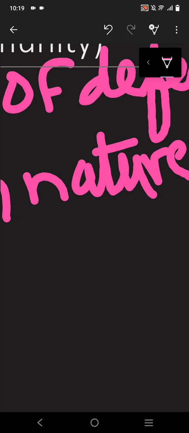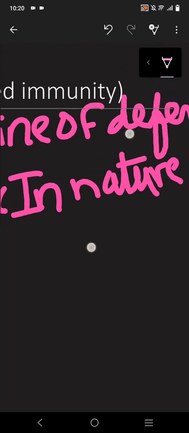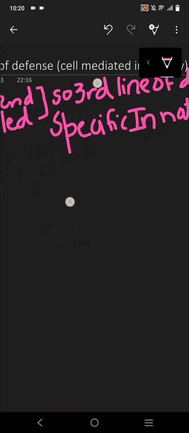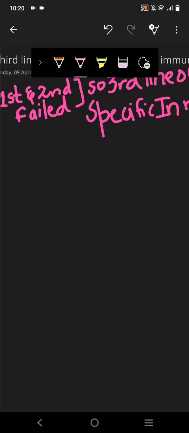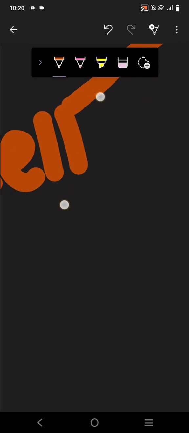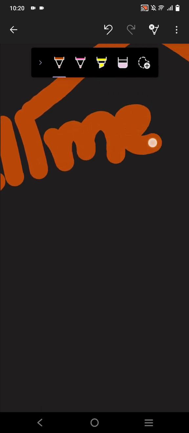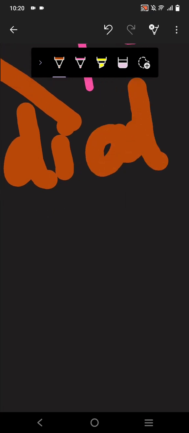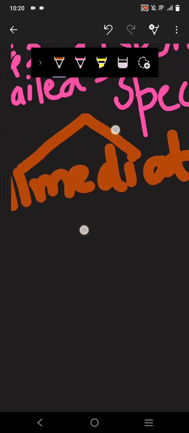There are two types of responses. If we talk about the types, here we're going to differentiate between the two: the cell mediated response and the humoral immunity.